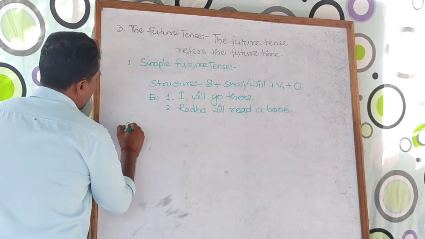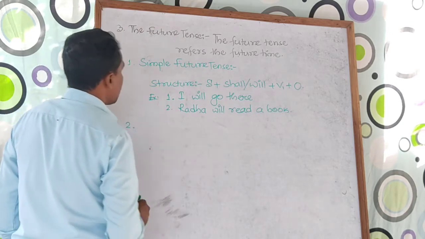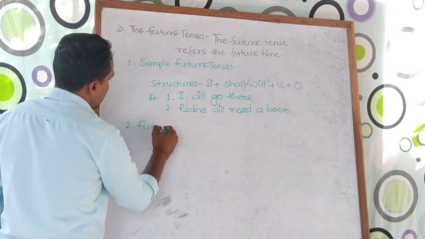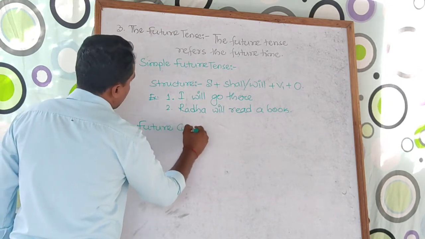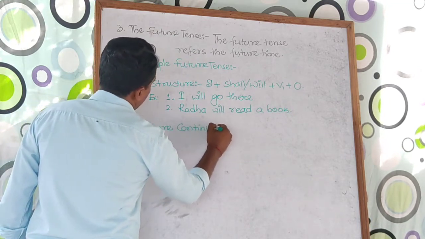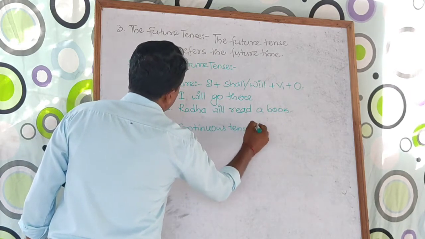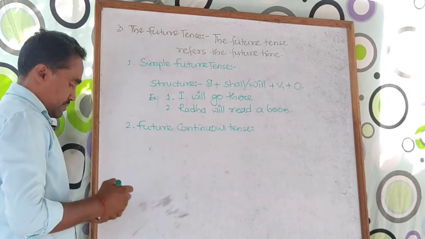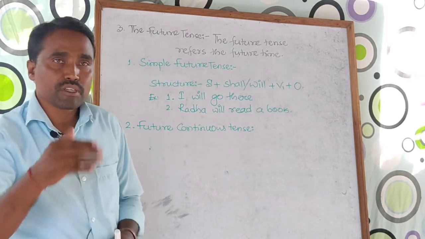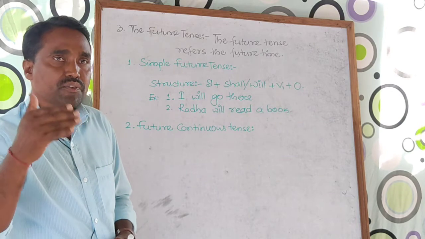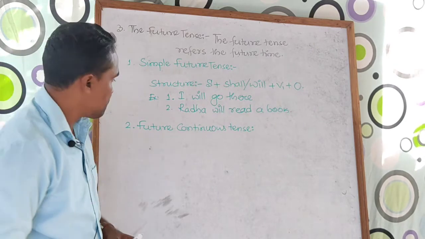If we talk about the second kind of future tense, that is future continuous tense. The meaning of future continuous tense is the action will be going on in future, it will be continuing for some time in future.